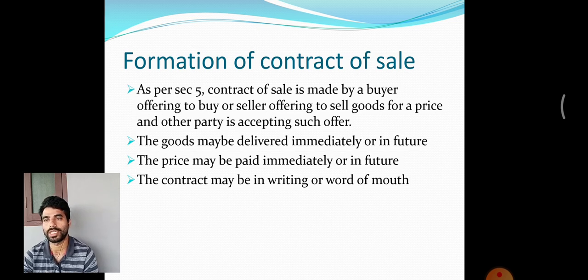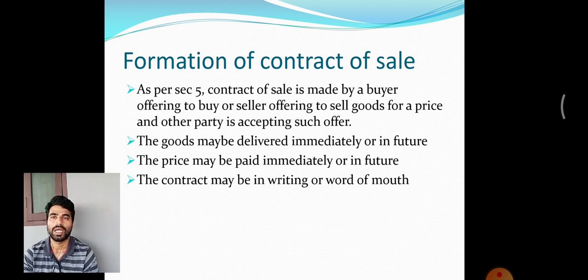Then what about the delivery of goods? The delivery of goods can be immediate or in the future, and the payment of price also can be immediate or in the future. The contract may also be in writing or by word of mouth.